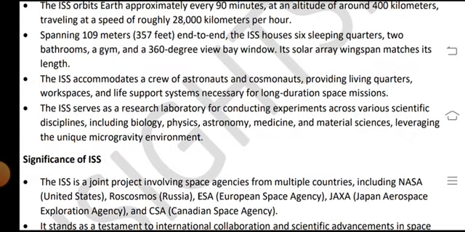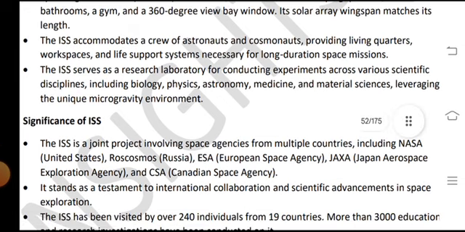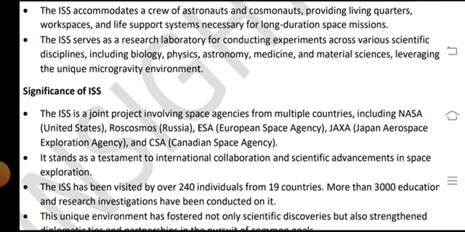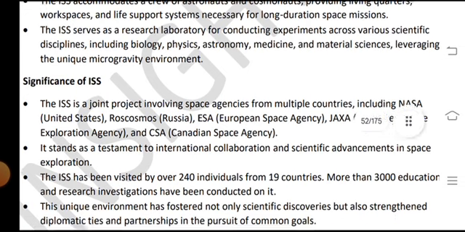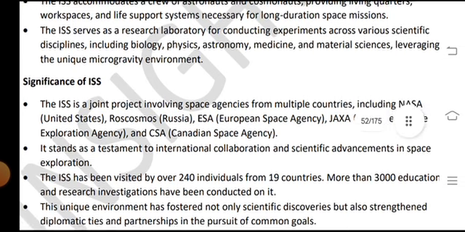meters, 357 feet. The ISS houses six sleeping quarters, two bathrooms, a gym, and a 360-degree bay window. Its solar array wingspan matches its length. The ISS accommodates and integrates the care of astronauts and cosmonauts, providing living quarters, workspace, and life support systems necessary for long-duration space missions.